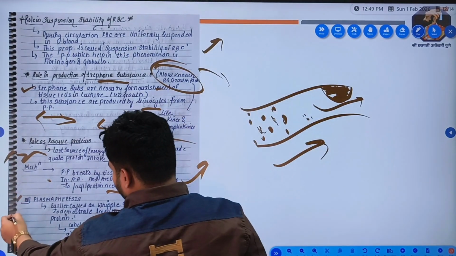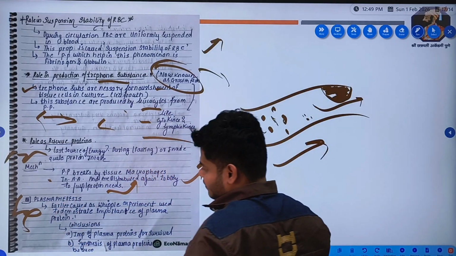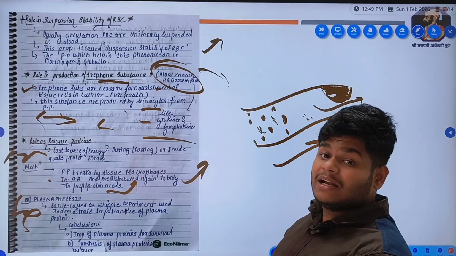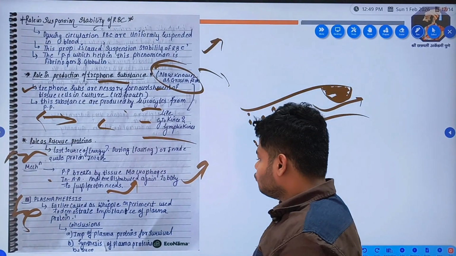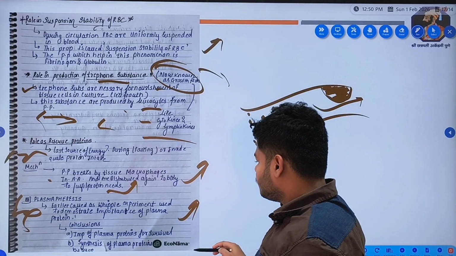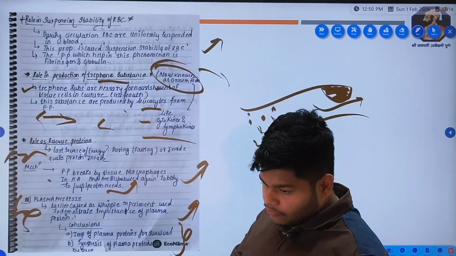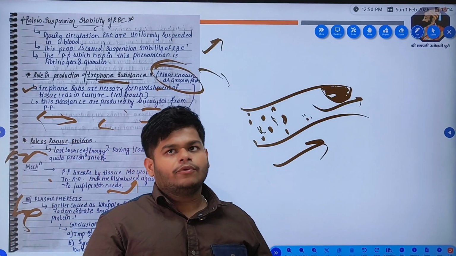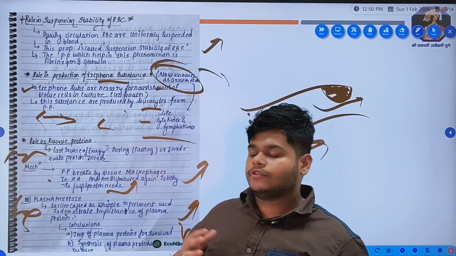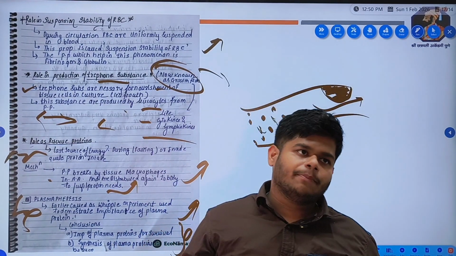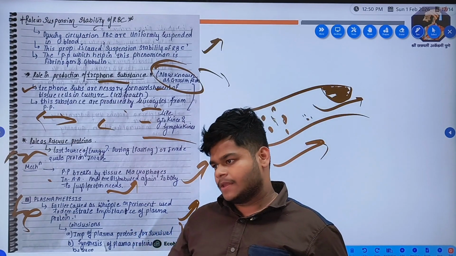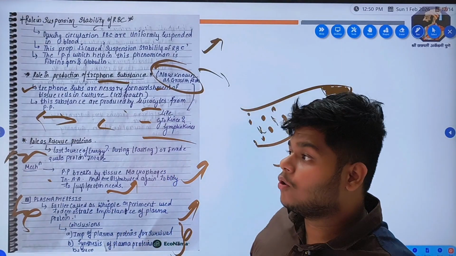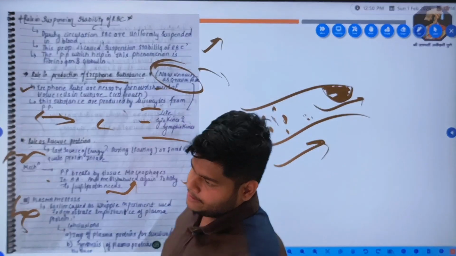Now there is one experiment which is called plasmapheresis. Earlier it was called the Whipple experiment, because it was given by Sir George Whipple, right? It is used to demonstrate the importance of plasma proteins. We will see the conclusion further. I will tell you the experiment first. You have to take an animal, a dog. You have to remove the blood from the dog's body, separate the plasma proteins from it, wash with saline and reinsert it into the dog. What happens is the dog goes into a state of shock.